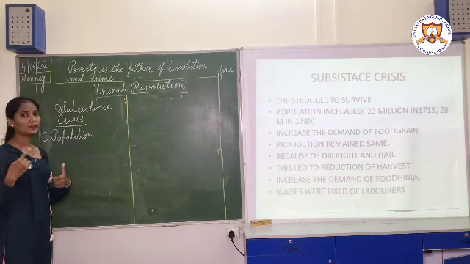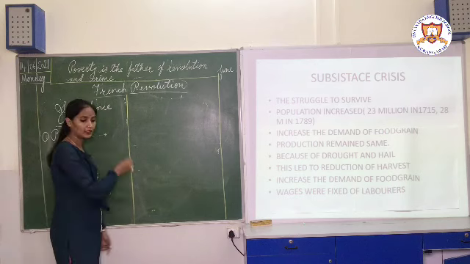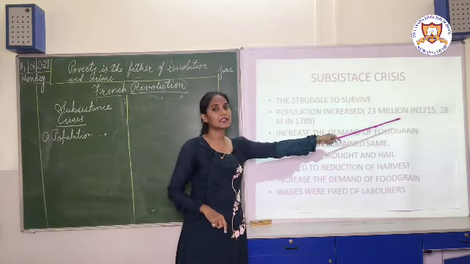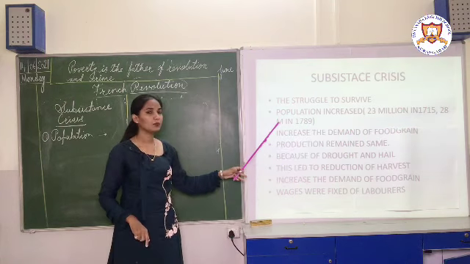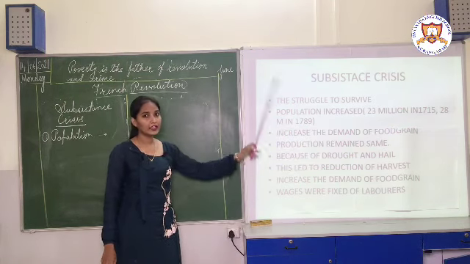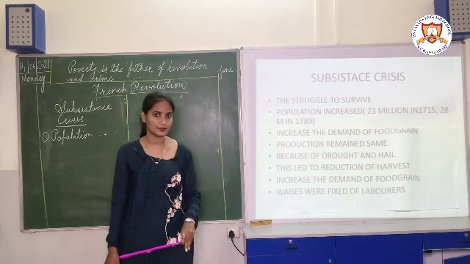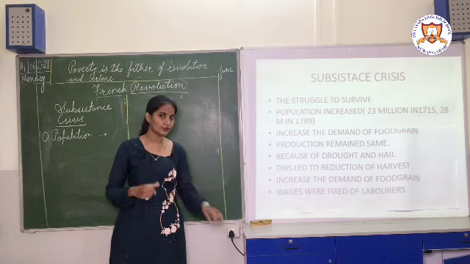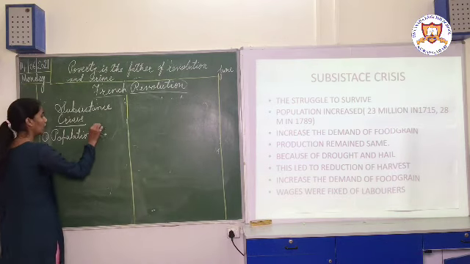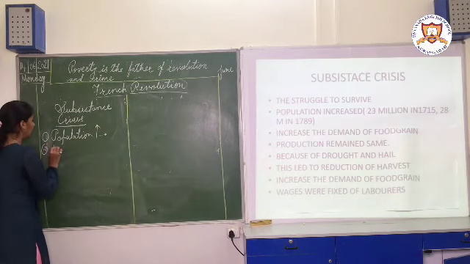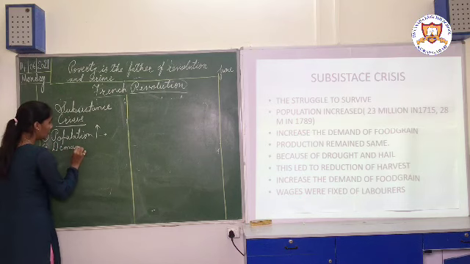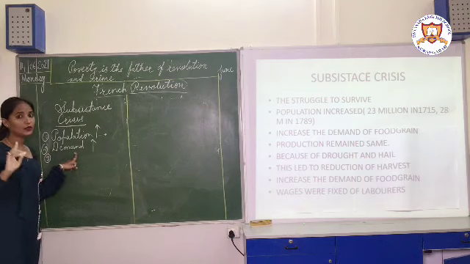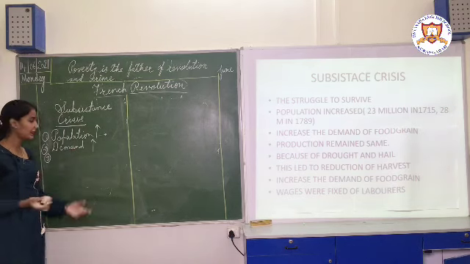The population of France increased at that time. Here you can see 23 million population was there in 1715 and 28 million population was there in 1789. 5 million population increased, right? So as the population increased, the demand for food grain also increased, right? Population increased, then demand for food also increased, okay?